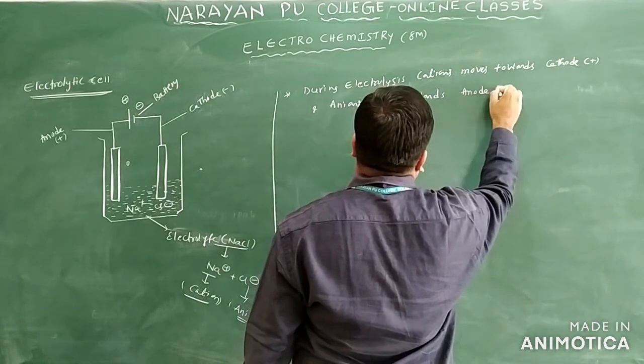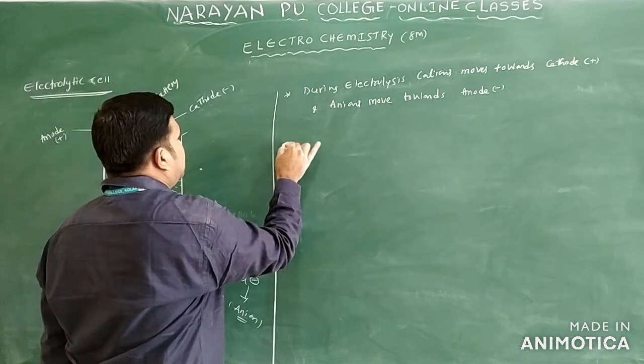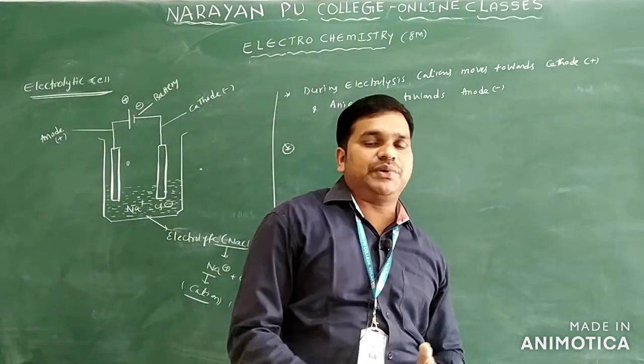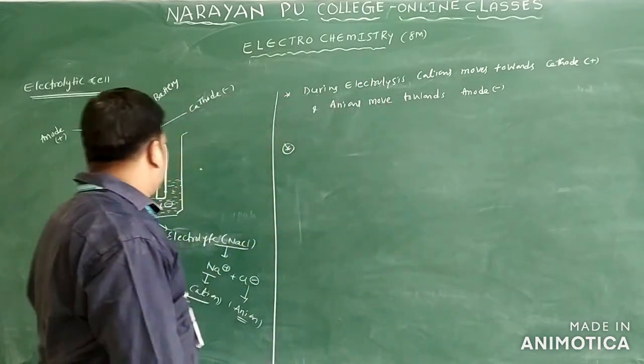The anode has a negative terminal only. Here, dissociation of ions, or separation of ions, takes place towards the anode and towards the cathode.